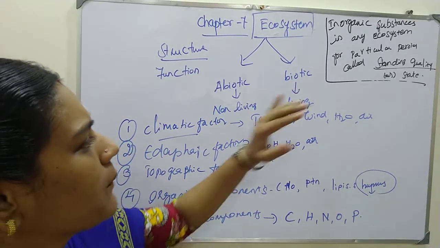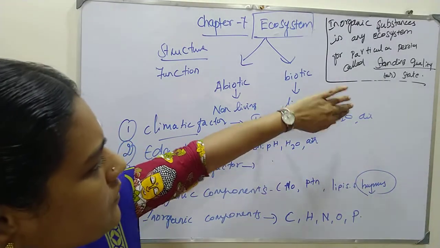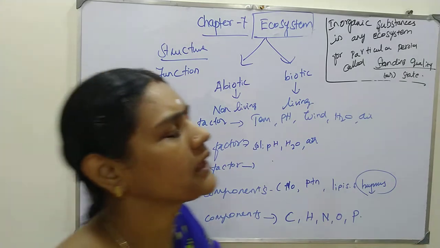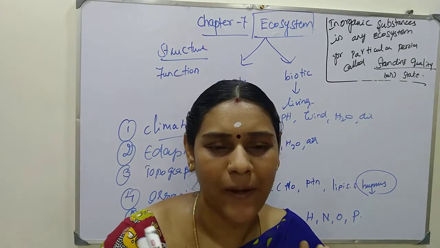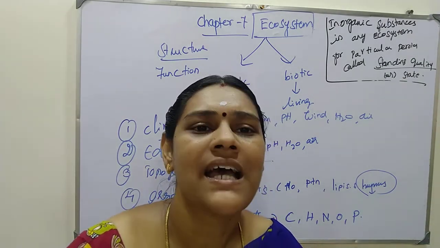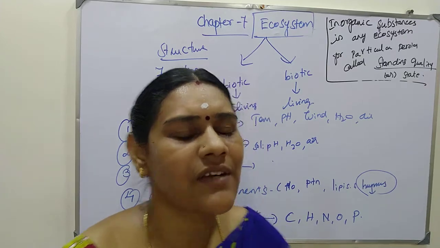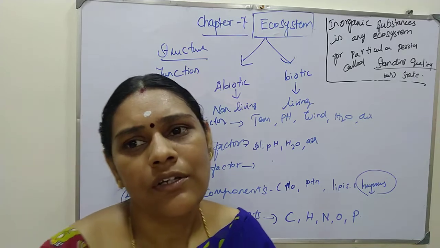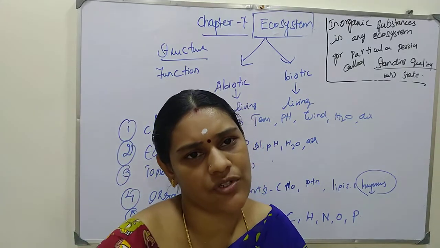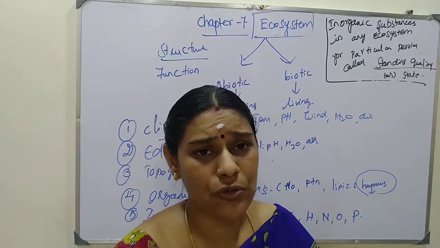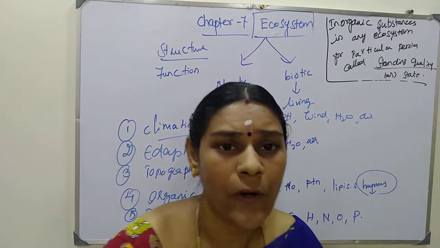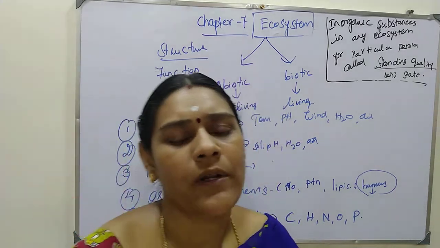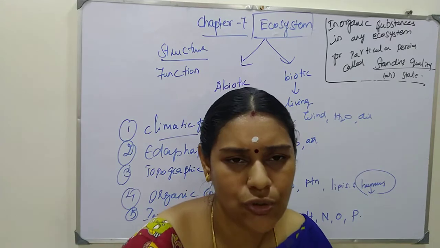Next, I am coming to the biotic ecosystem. The biotic ecosystem consists of all living organisms like plants, animals, fungi, bacteria, everything. In this biotic part of the ecosystem, you should know about productivity. Who are the producers? Food producers, mainly plants.